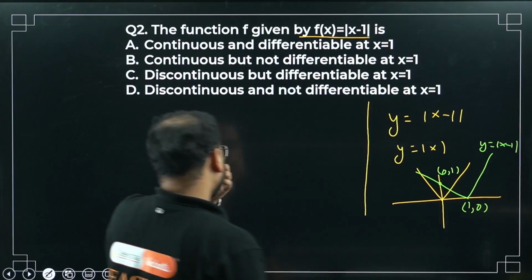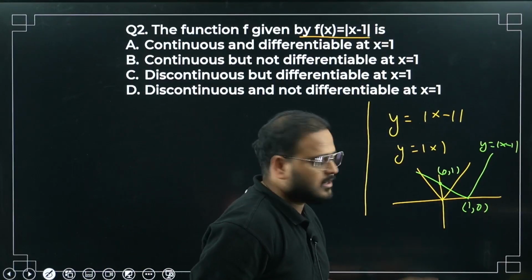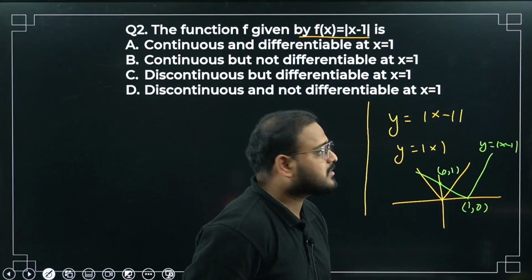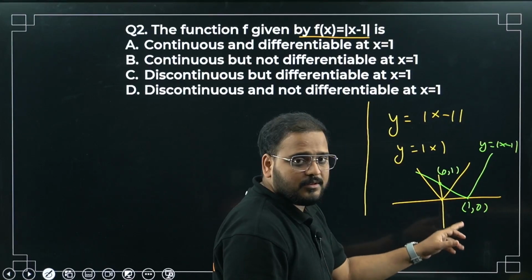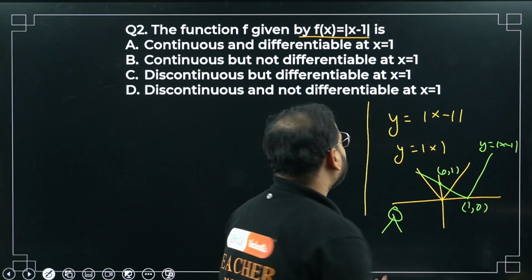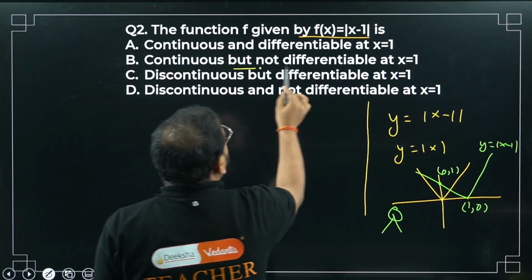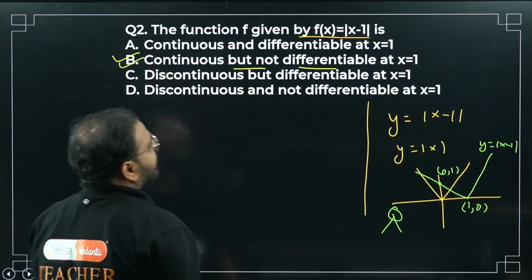Now very simply, is there a break in the graph? No, sir. So the graph is continuous. There's no break, no? So the graph is continuous. Okay, what about differentiable? Wherever there's a corner, we can't say that it is differentiable. So the answer would be simply continuous but not differentiable at x equals to 1.